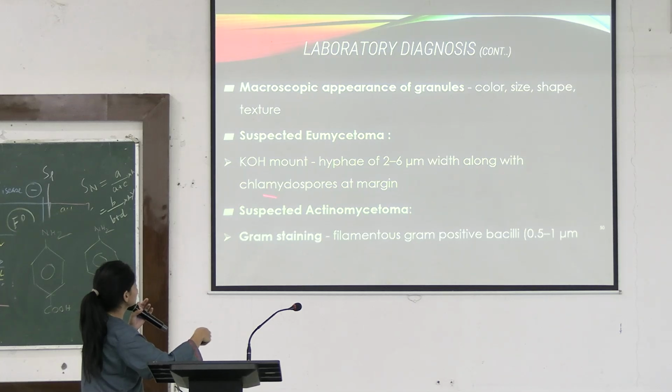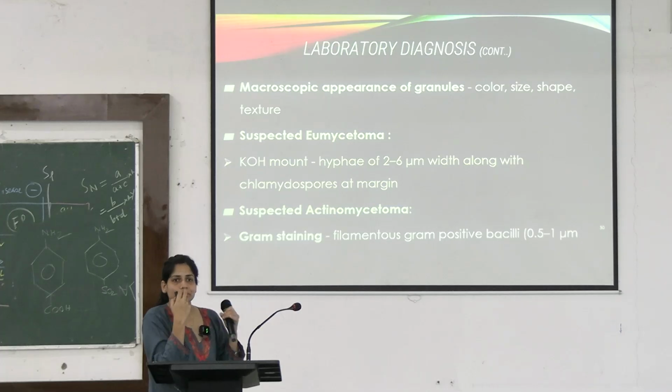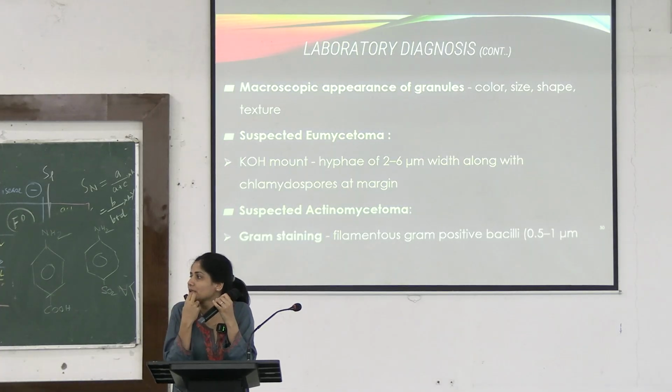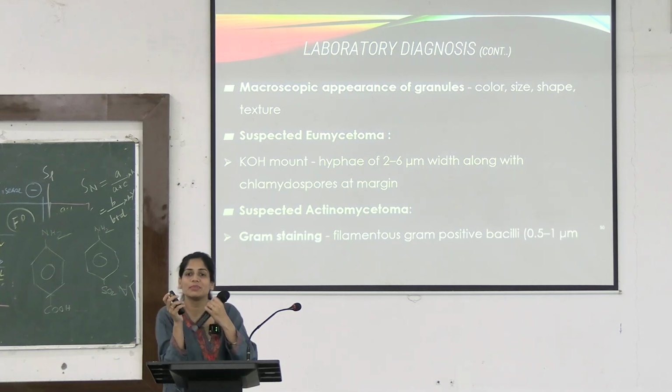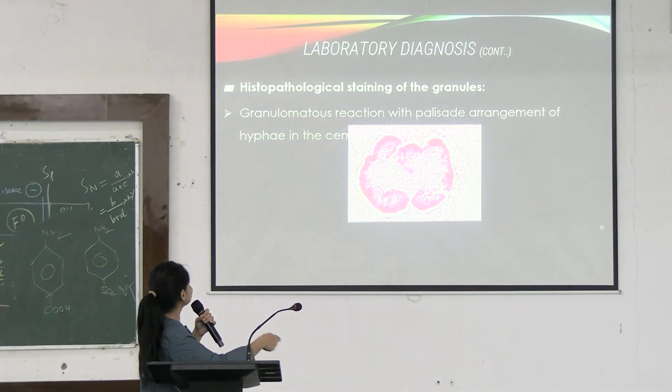Here you can see that there is chlamydospore formation at the margins. What is chlamydospore? Chlamydospore is a spore of the fungus that helps it with survival and reproduction. Okay, this chlamydospore formation will be seen in case of eumycetoma.